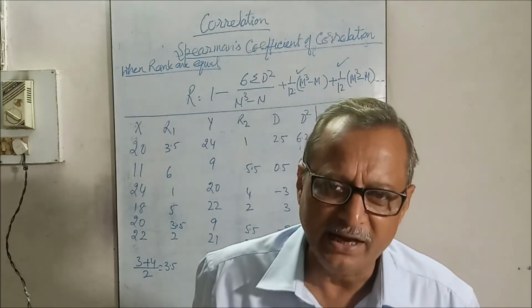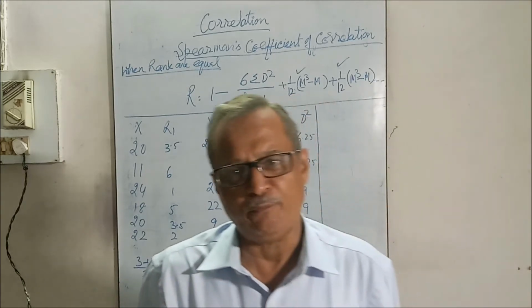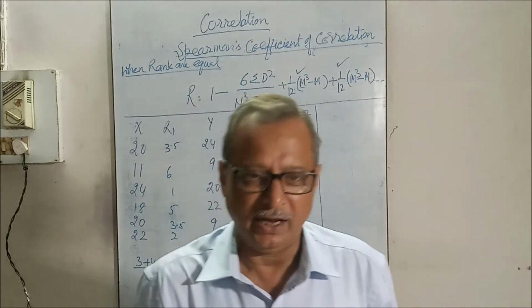Now we'll put in the formula, the basic formula.